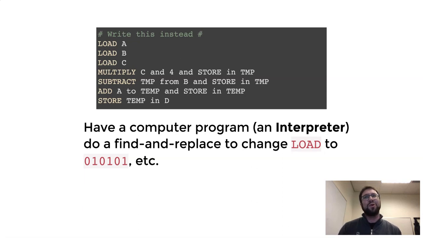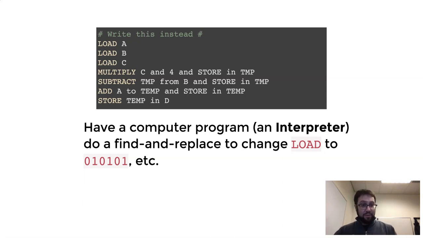So really what we're going to do is use a computer program to go through and do the find replacing in order to explain how to do other computer programs. That'll be our process. We'll be able to write something that is at least generally human readable, something that we as people can kind of understand. We're going to run that through a computer program, what's called an interpreter. And the interpreter is going to translate that human-ish language into the zeros and ones that a computer can understand.